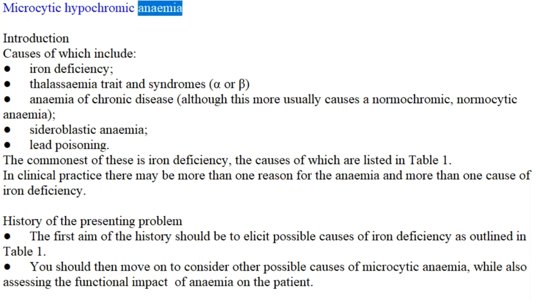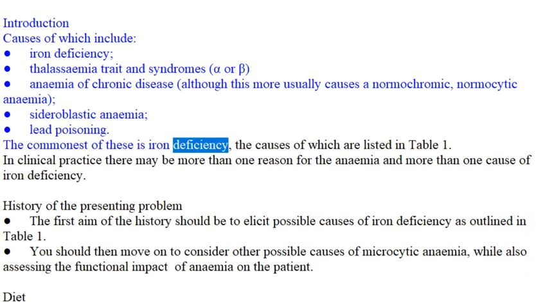Microcytic hypochromic anemia. Introduction. Causes of which include iron deficiency, thalassemia trait and syndromes, alpha or beta, anemia of chronic disease, although this more usually causes a normochromic, normocytic anemia, sideroblastic anemia, lead poisoning. The commonest of these is iron deficiency, the causes of which are listed in Table 1.